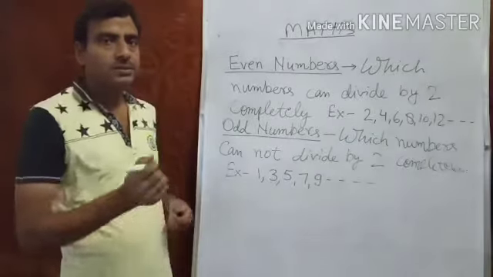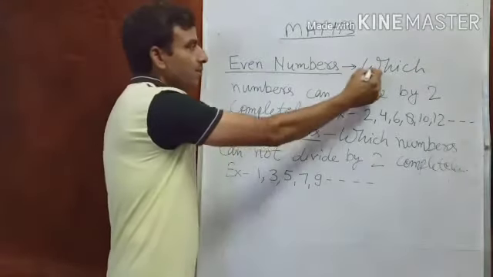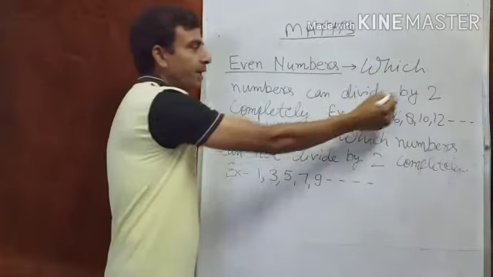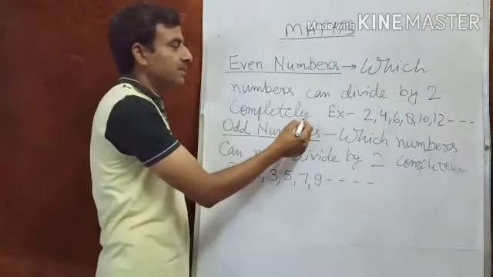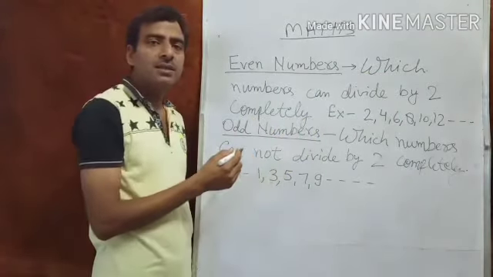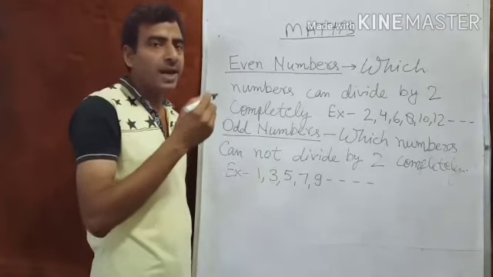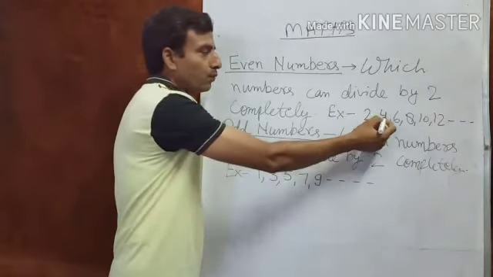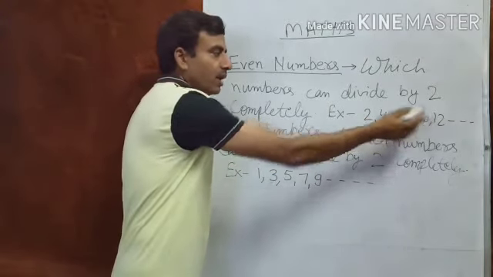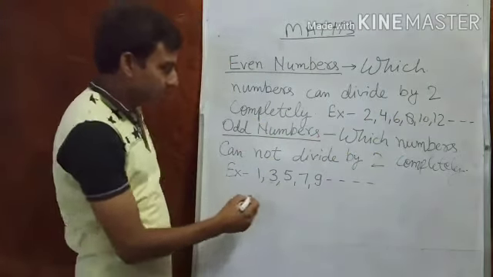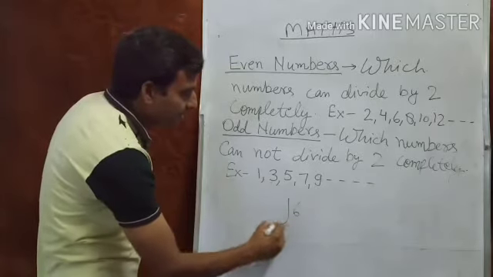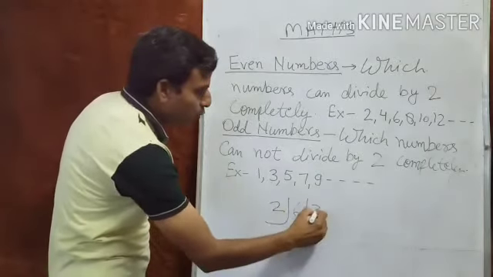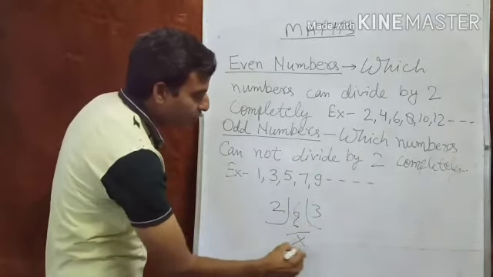Now listen. Even numbers. Which numbers can divide by 2 completely? Completely means there should not be any remainder. Example: 2, 4, 6, 8, 10, 12. Like 6 divided by 2, 2 threes are 6. There is no remainder.